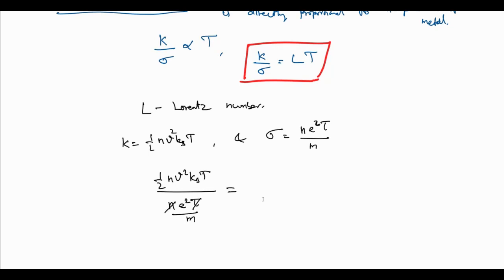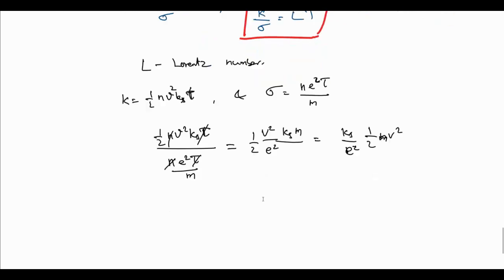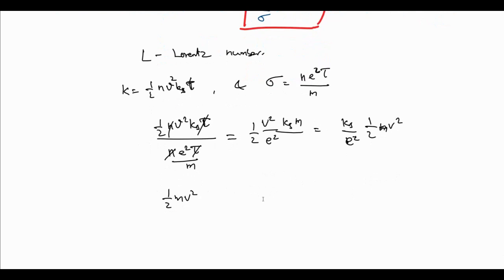The N will cancel, tau will cancel, since the relaxation time is the same in both cases, and v square, e square remain, with kB and m. So there is kB by e square of mv square, and half mv square is the kinetic energy of the electron. From thermodynamics, this will be equal to 3 by 2 kBT.